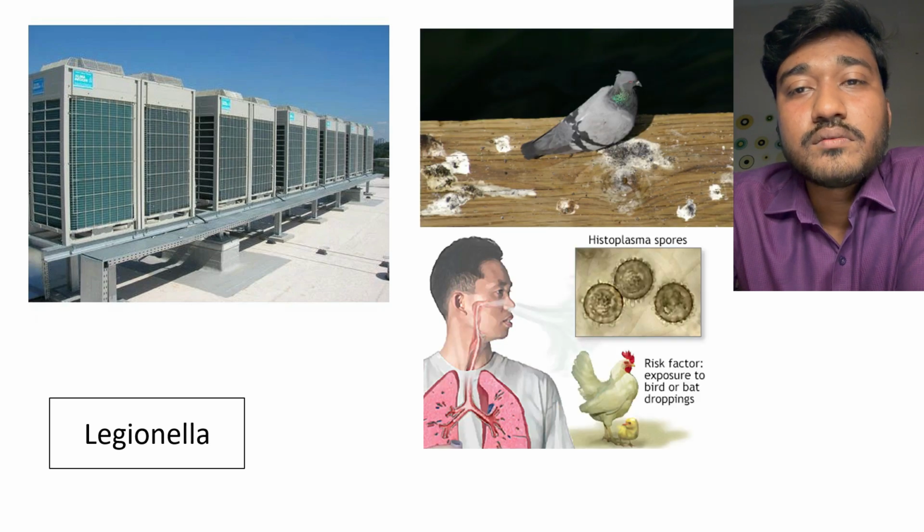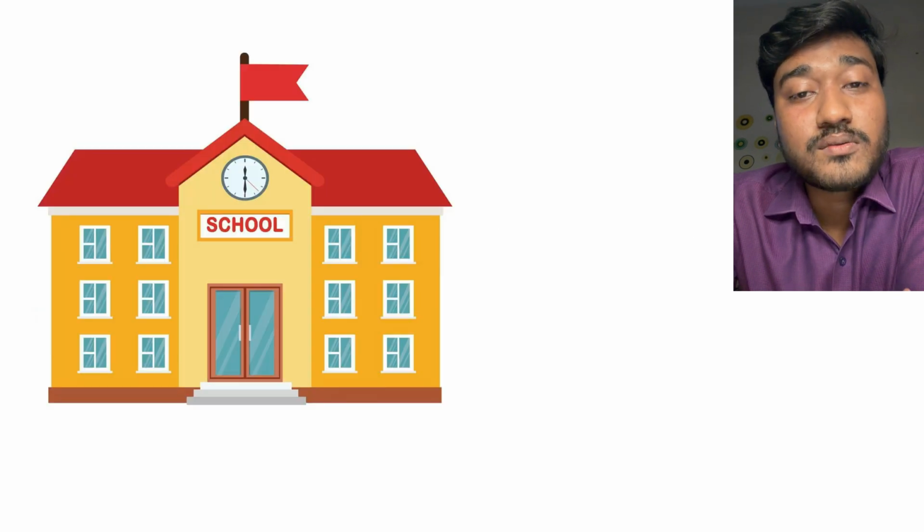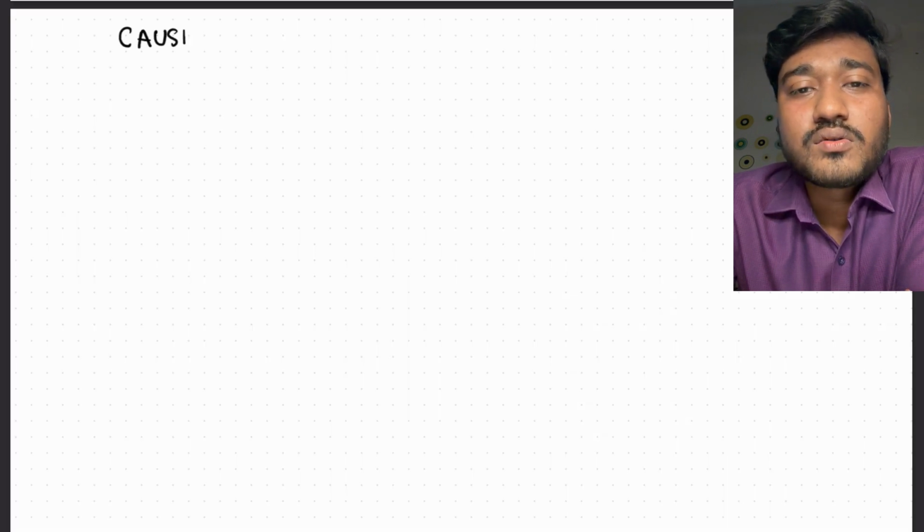Suppose you have pneumonia from bird droppings, the most common cause is Histoplasma. From a parrot or pigeon, the most common cause is psittacosis. Let's say in a school multiple children are having pneumonia, the most common organism is Mycoplasma. Okay. We can have other viral causes like metapneumovirus, adeno, COVID, all this. Okay.